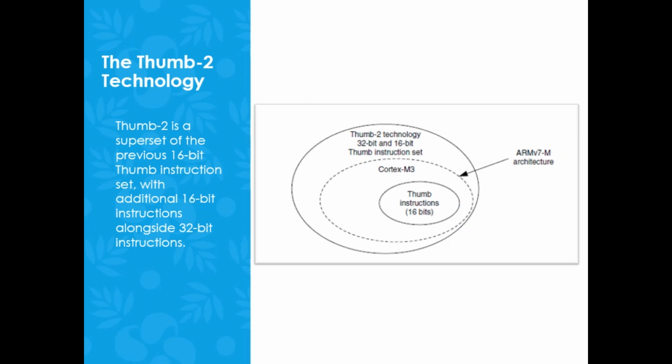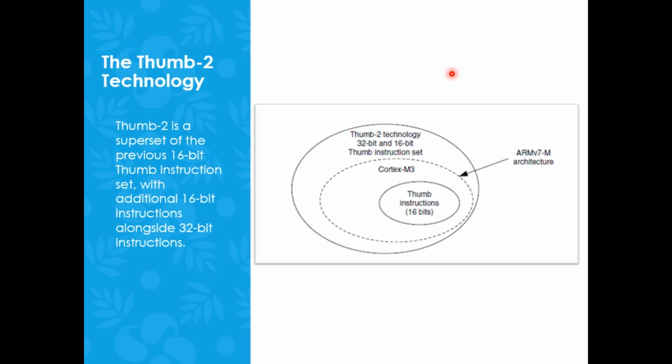So as I told you, in 2003, the Thumb-2 instruction set was introduced, which is basically a superset of Thumb instructions that contain both 16-bit and 32-bit instructions. If it is difficult to follow what I am trying to say, have a look at the figure. If this figure indicates the set of Thumb instructions, which is 16 bits, then this is the bigger one, right? This is Thumb-2 technology, which has both 16-bit and 32-bit instruction sets.